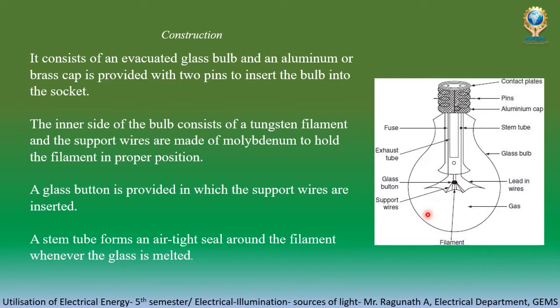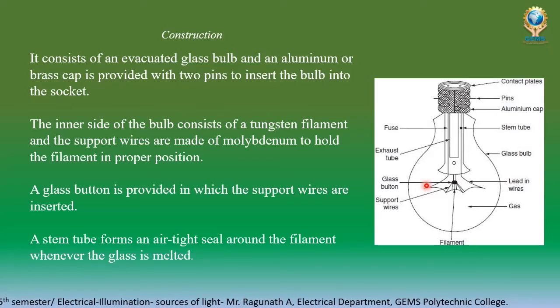Actually, the tungsten filament will be very thin, so holding it will be difficult. If it is in proper position, then only we will get enough light source, and proper light source also. So we use the support wires, and the support wires contain the glass button.